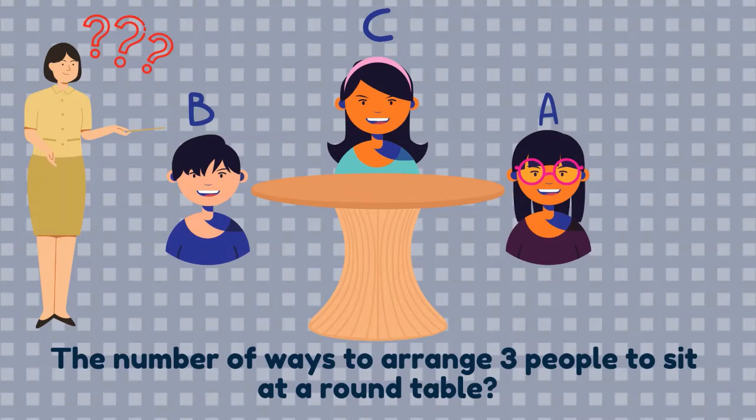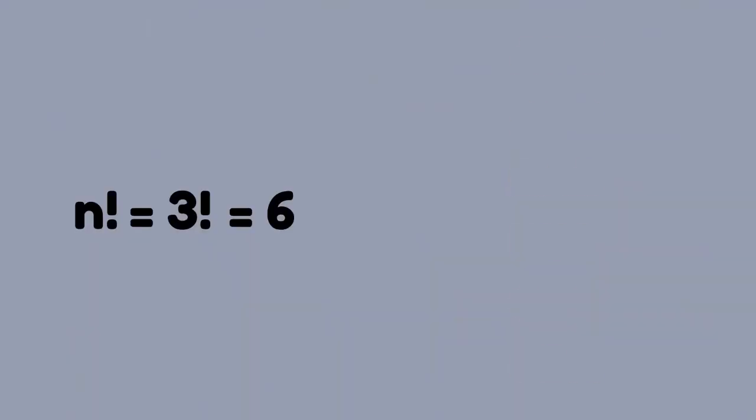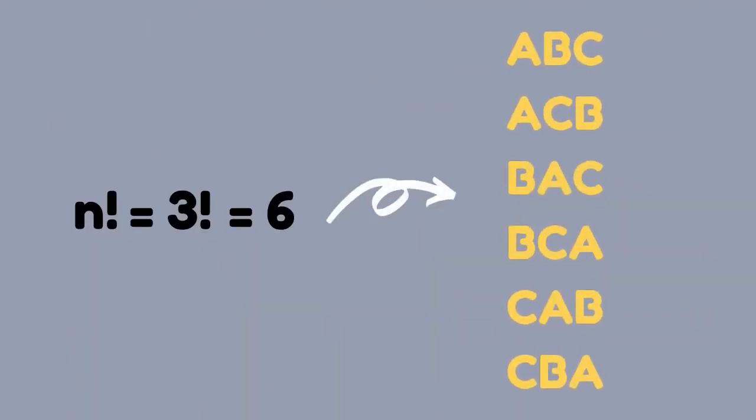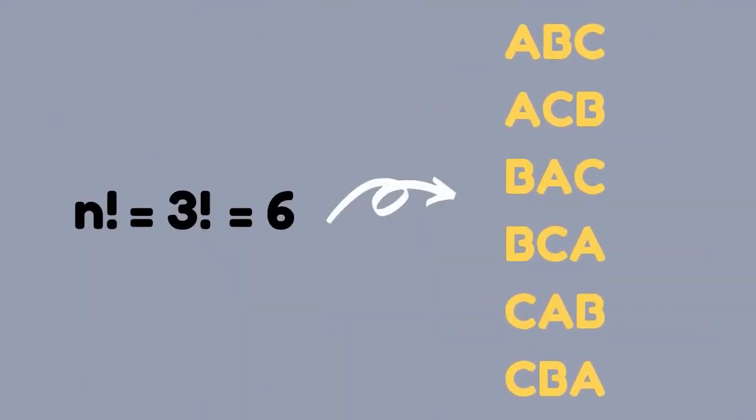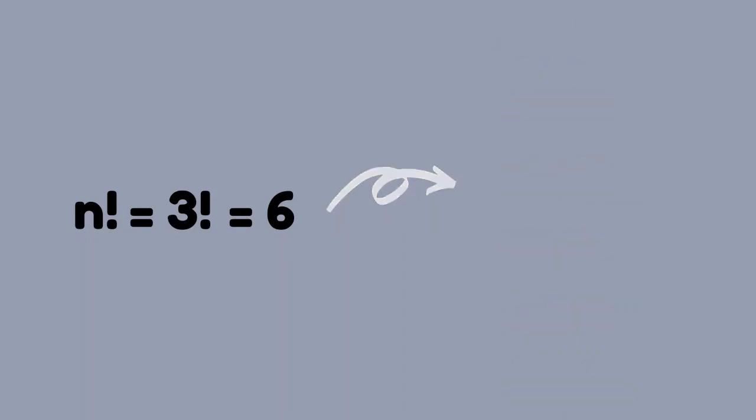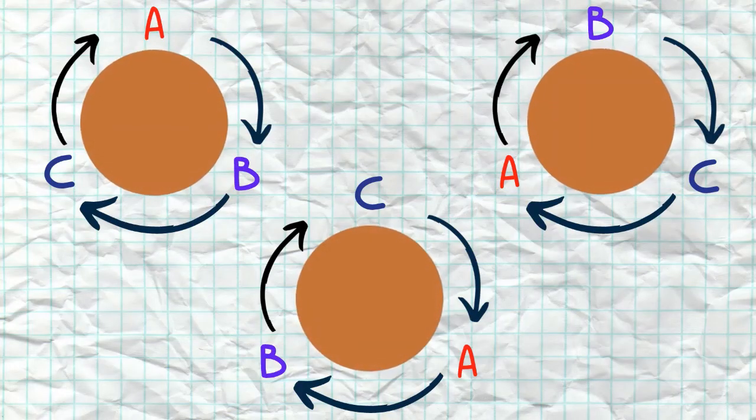Next, what if we want to arrange these 3 people at a round table? Can you guess the number of ways to arrange them? Is it the same as or different from arranging them in a line? We know that the number of permutations of arranging 3 people in 3 seats is equal to 6.